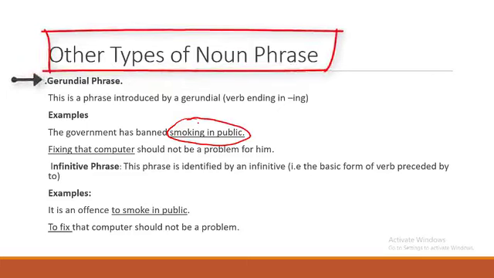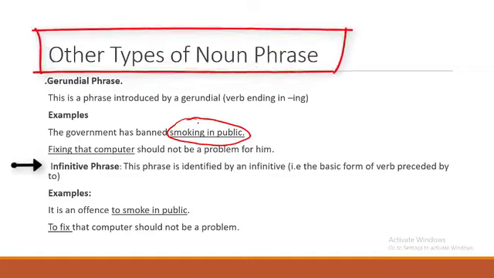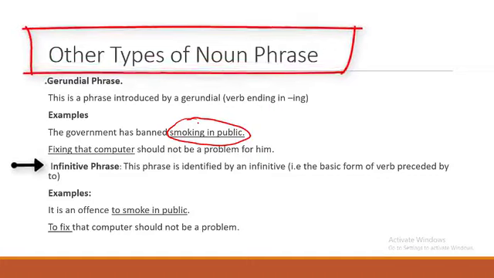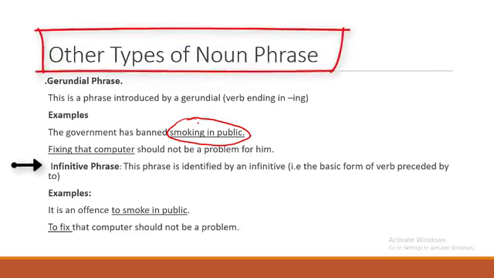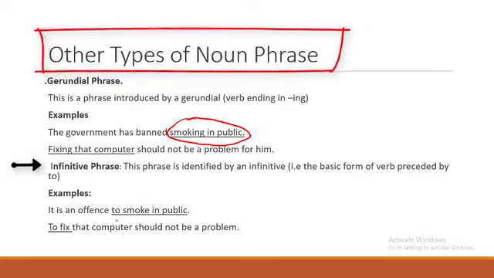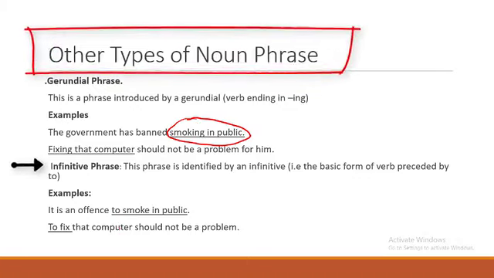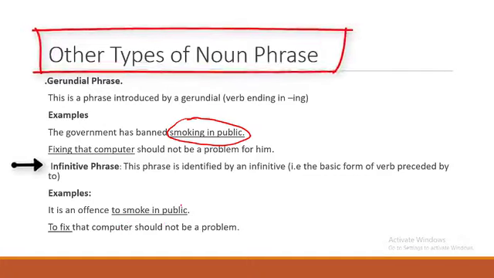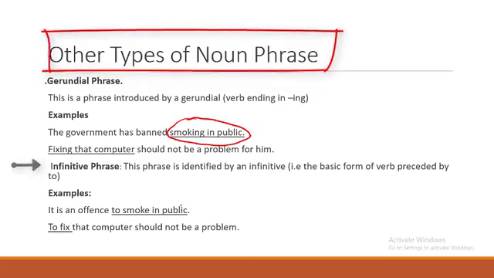So we have what we call infinitive phrase. Infinitive phrase simply means that the verb or the expression there is going to take the infinitive form. For instance, it's an offense to smoke in public. To smoke is infinitive. So, it's an offense to smoke in public. Notice there is no finite verb there, and it's also a noun phrase.